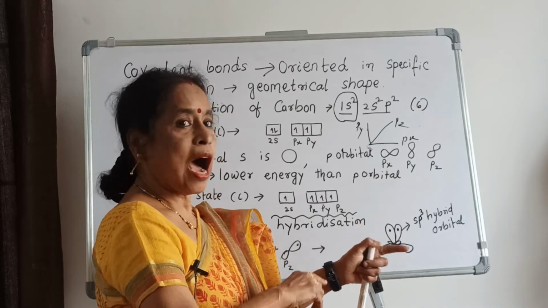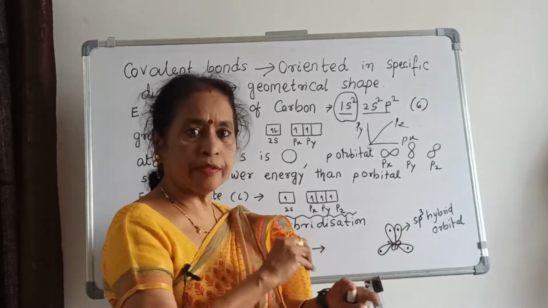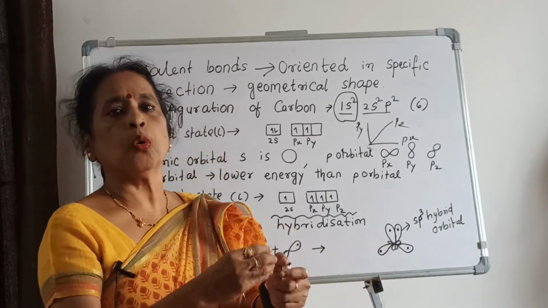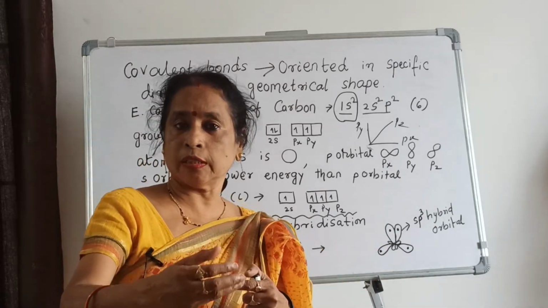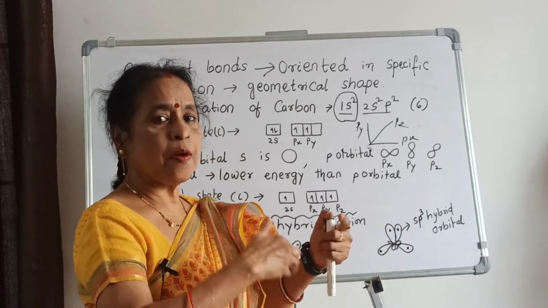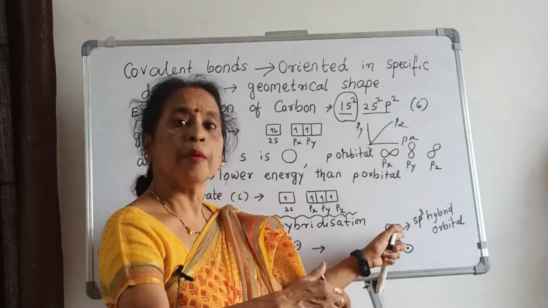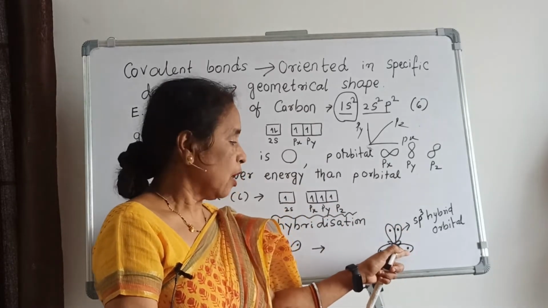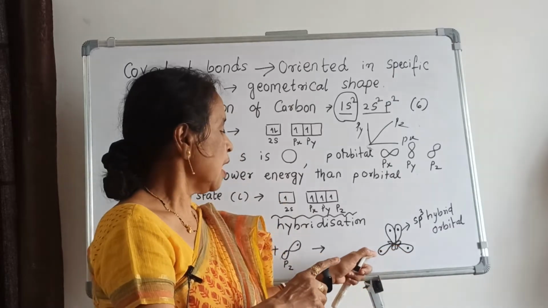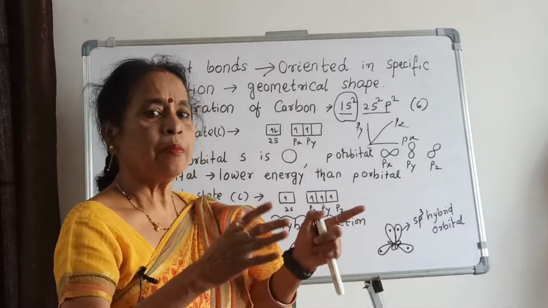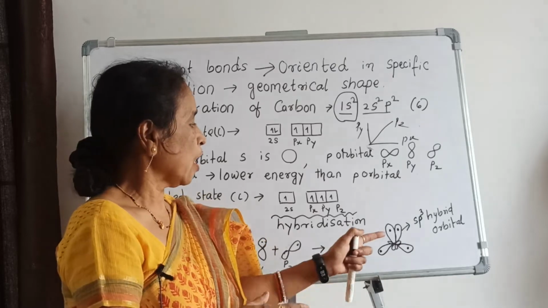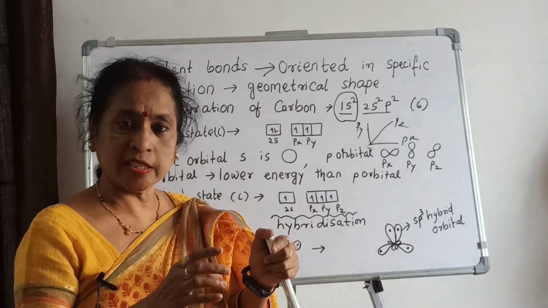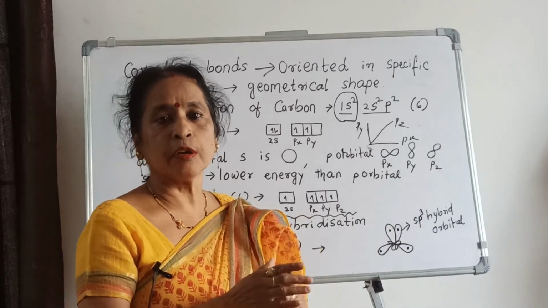Now after forming the sp3 hybrid orbitals, they undergo overlapping with other orbitals. Suppose it is methane: this electron will overlap with the s electron of hydrogen. Similarly here also, the s electron of hydrogen, and they form bonds which are equivalent. Now you can find that the length, size and energy are equivalent.